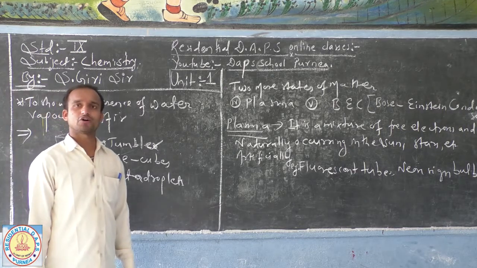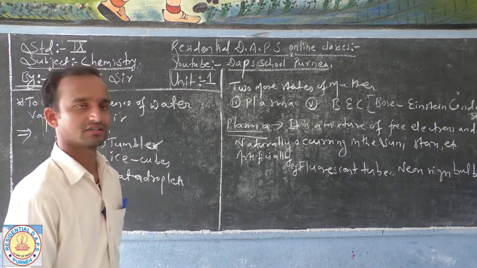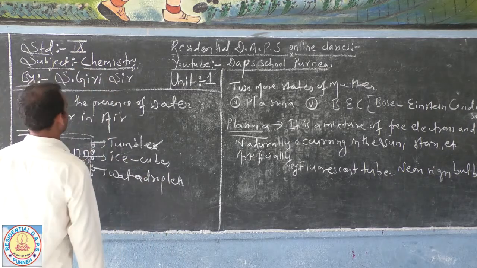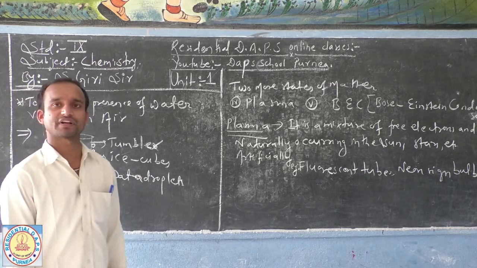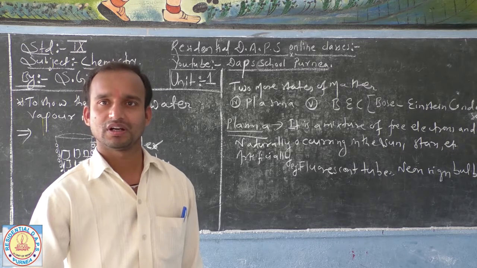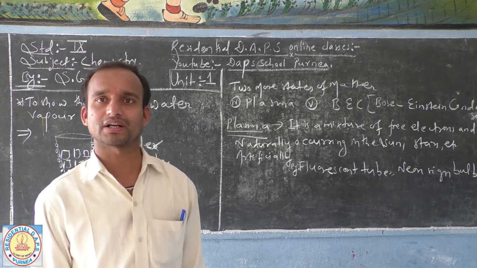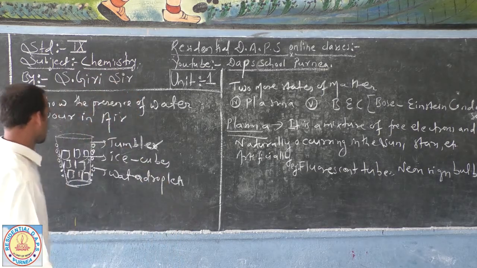Now dear student, how can we show that air contains water vapor? Means how can we show the presence of water vapor in air? We have known that air is a mixture of different gases along with water molecules. Now it is time to prove that our air or the atmosphere contains water vapor or water molecules in the gaseous state. How can you show it?